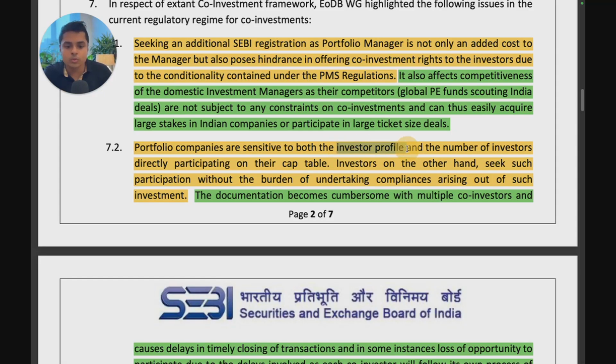also want to look at who is exactly the investor who's participating, what is their profile, what is their background, etc. Further, because investors are directly on the cap table, they may also have the burden of undertaking certain compliances because of making the investment. So that is point two. These compliances could be like entering into the SHA, SPA when they're acquiring the company. There would be some ROC filings also, but I think the company would undertake that, not the investor.